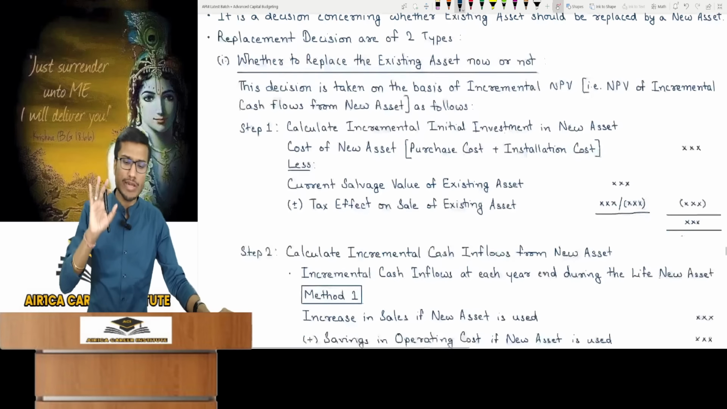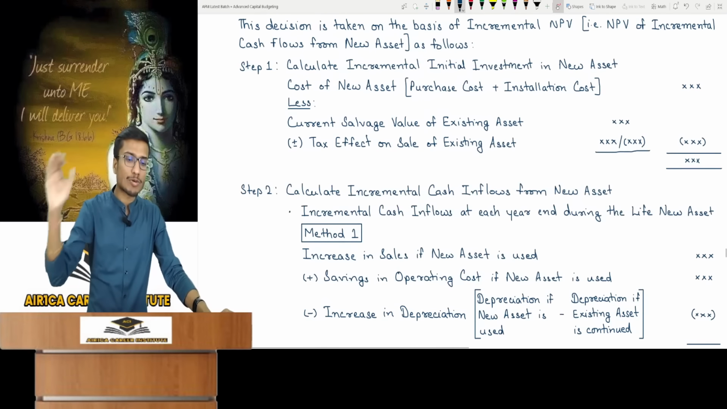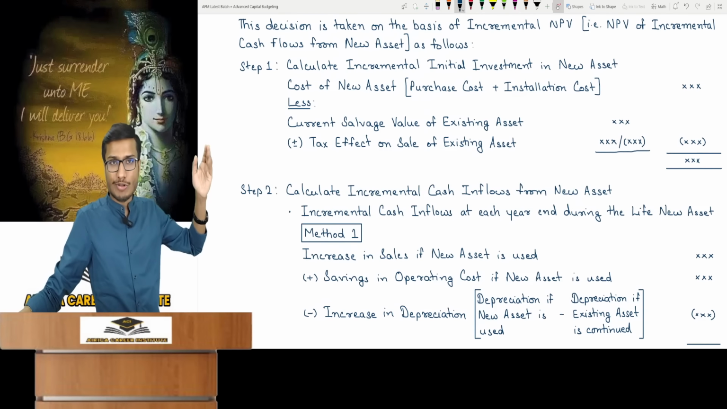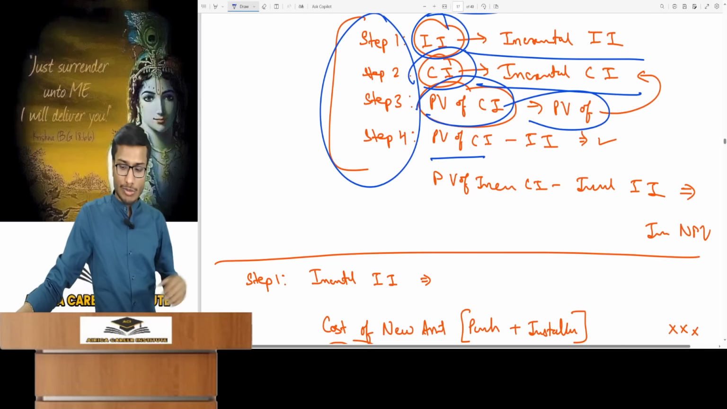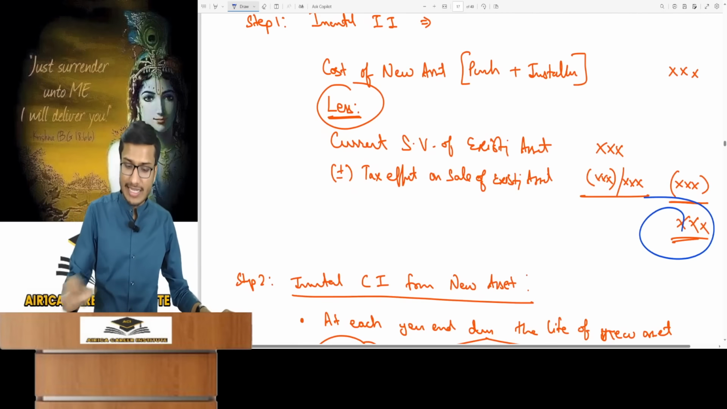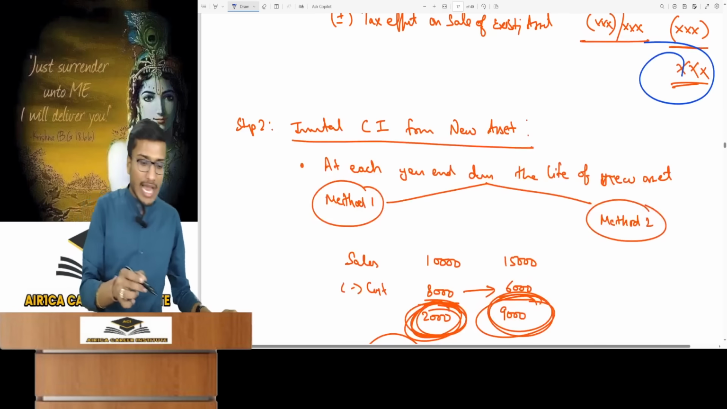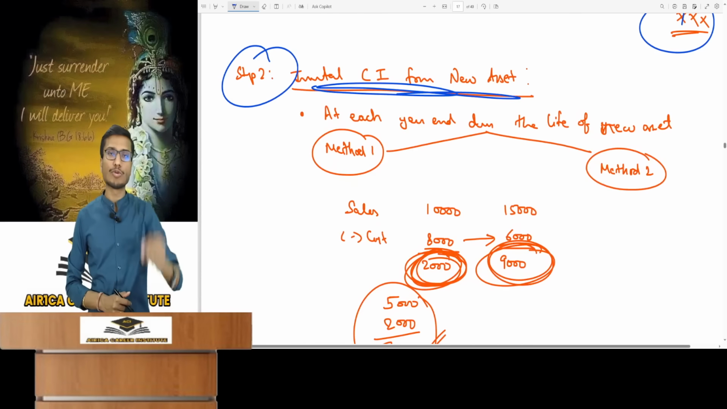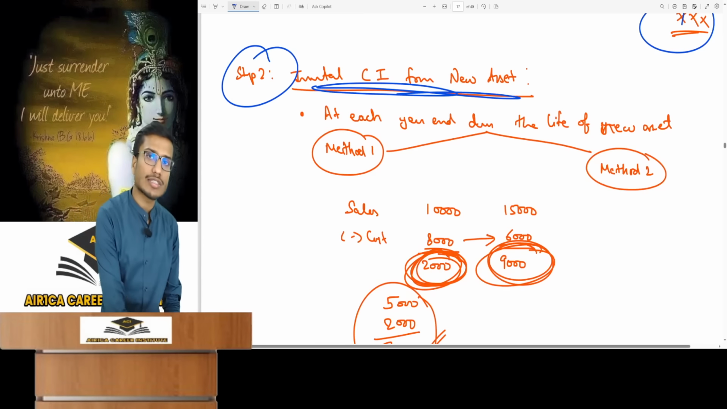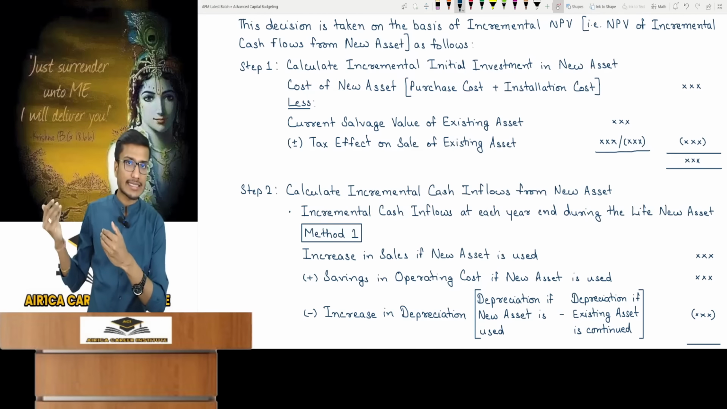This is quite basic and logical. You'll judge whether to plus or minus. The net current salvage value is then adjusted against the new asset's cost. It gets deducted. Did you understand? This gives you the incremental initial investment. Next, for step 2, incremental cash inflow. Incremental cash inflow from new asset. Now, the incremental cash inflows you'll calculate for the new asset.